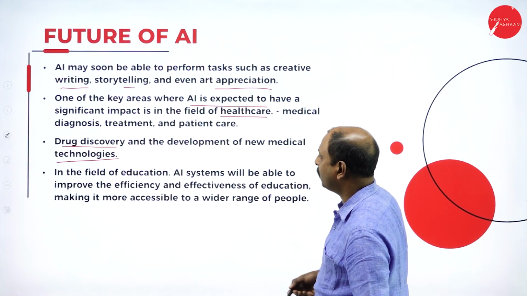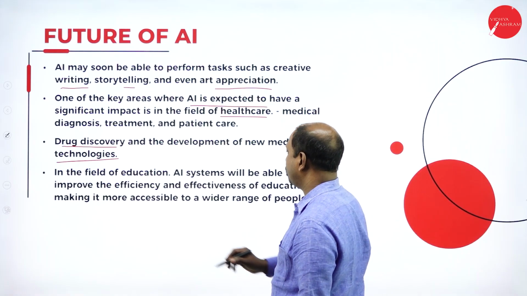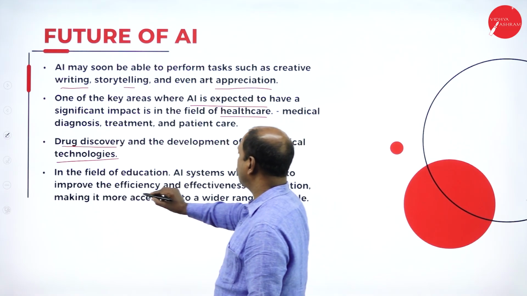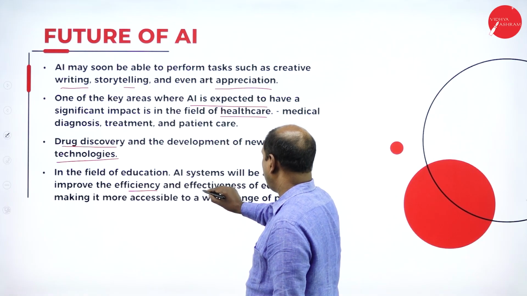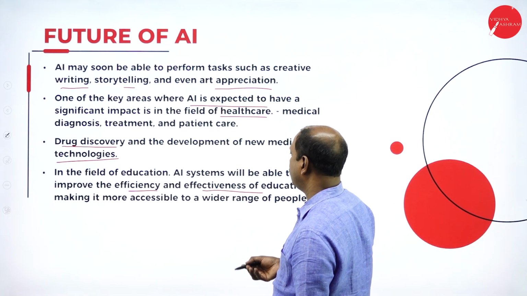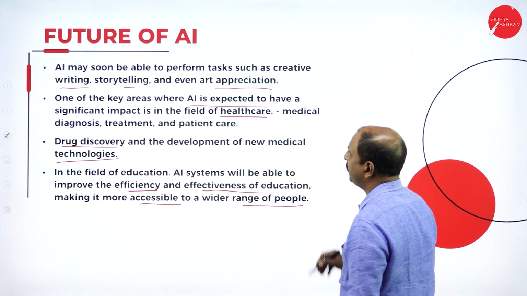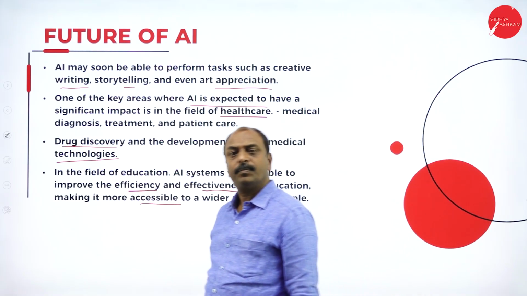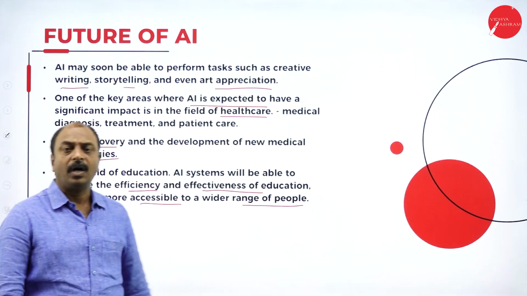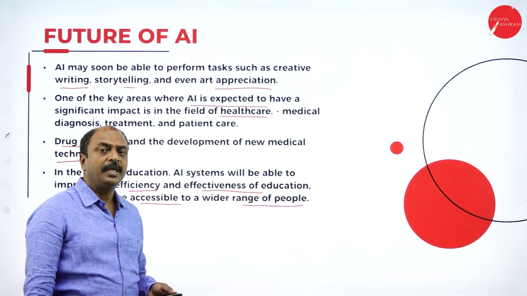This would be the future of AI. And in the field of education, it is used to improve the efficiency and effectiveness of education, and it is making it more accessible to a wide range of people. See, this would be the future of AI.